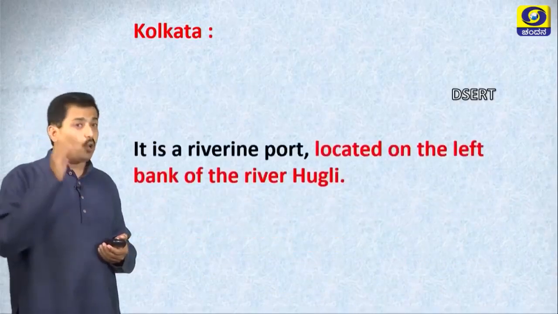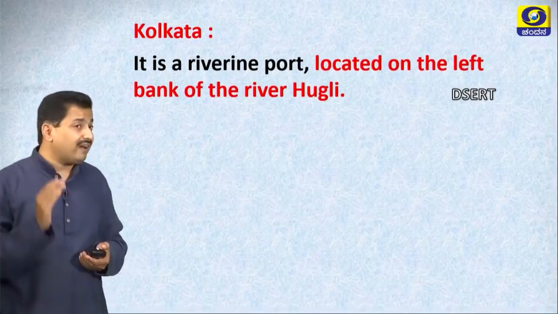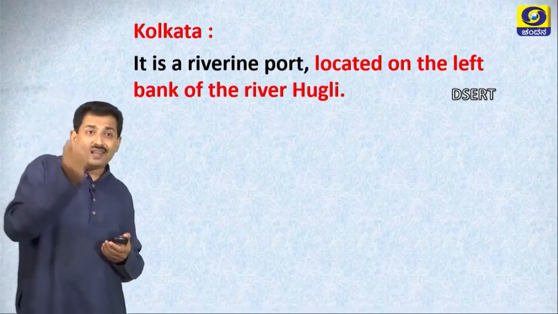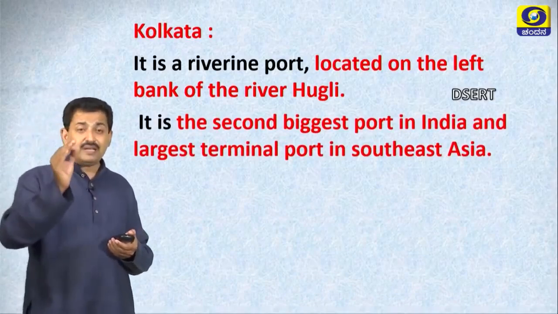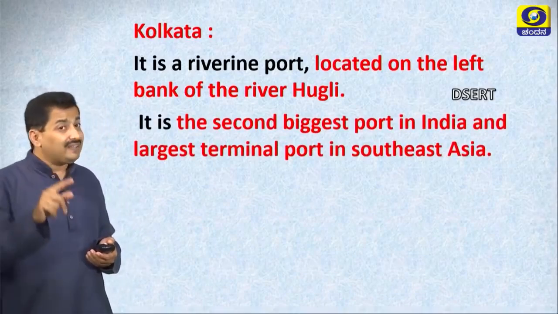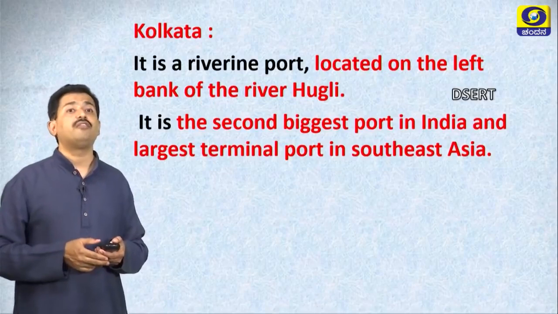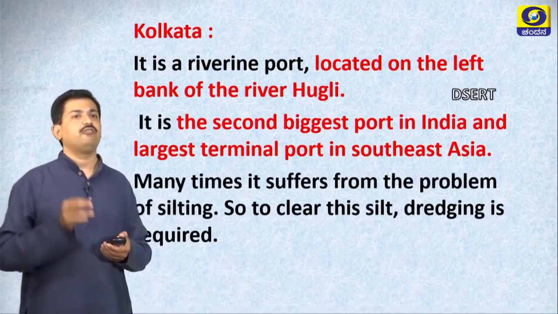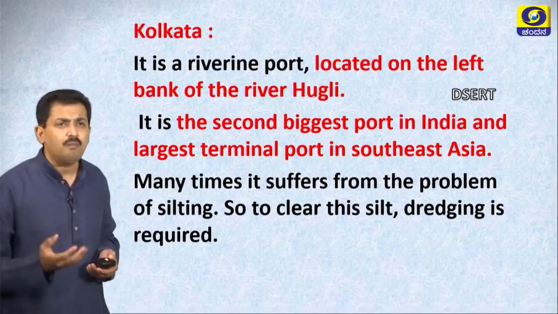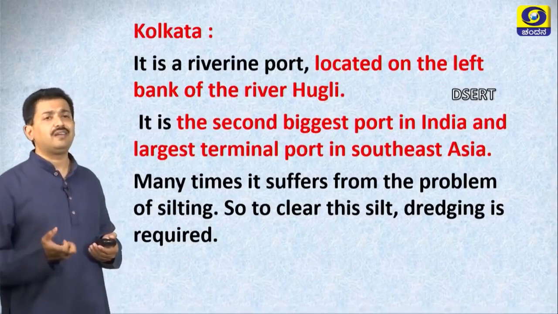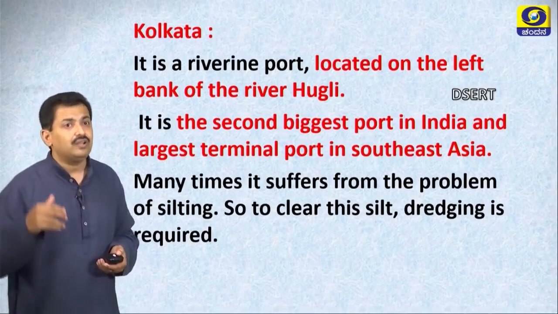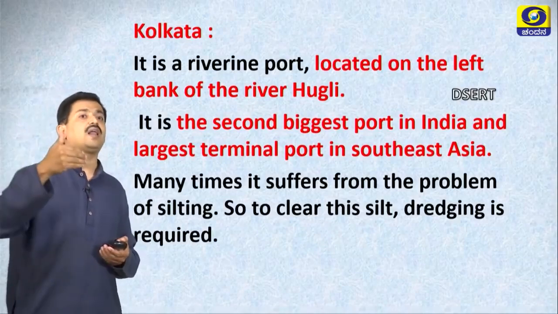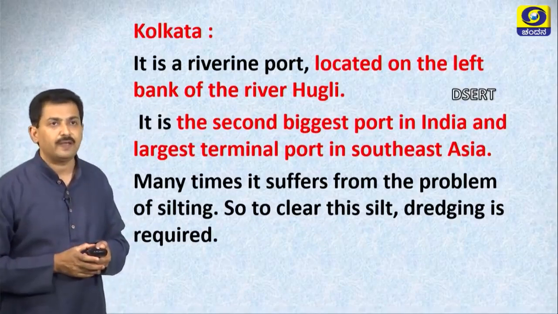Kolkata is a riverine port located on the left bank of the river Hooghly. It is the second biggest port of India and the largest terminal port of Southeast Asia, we say. Dredging is the most essential factor in Kolkata. So, we clear the silt so the big ships can arrive up to the shore.